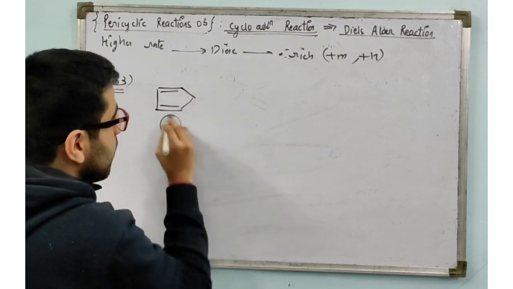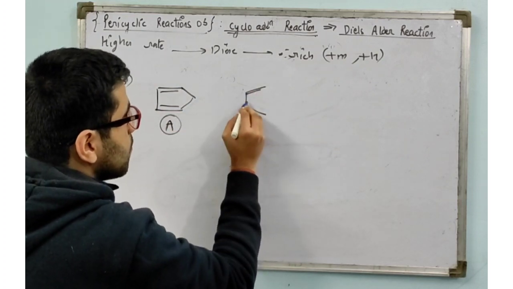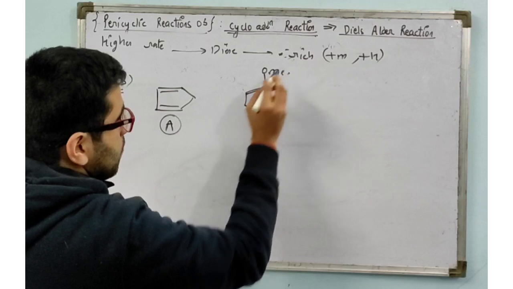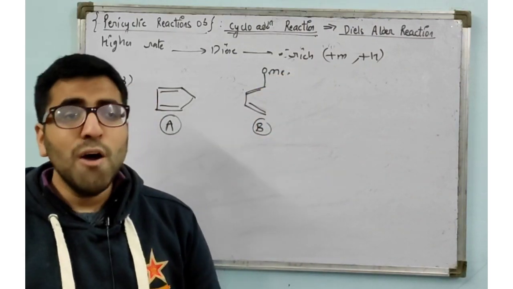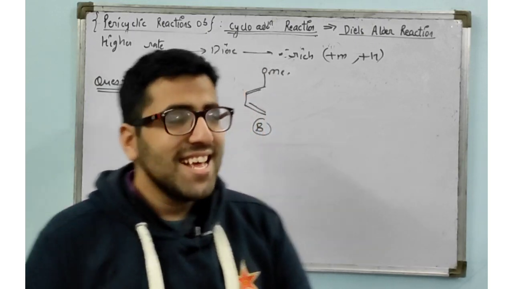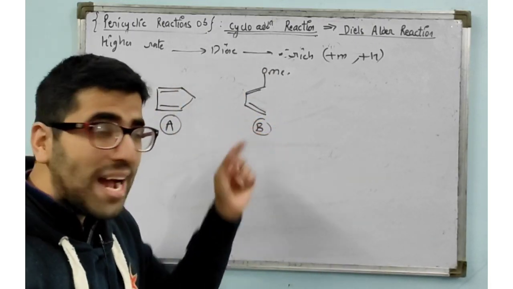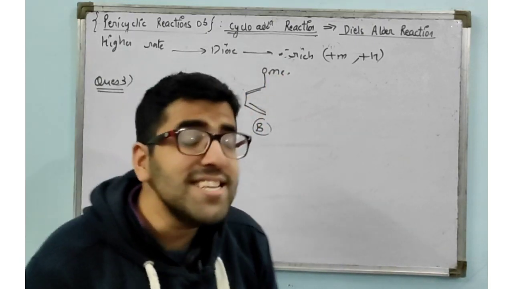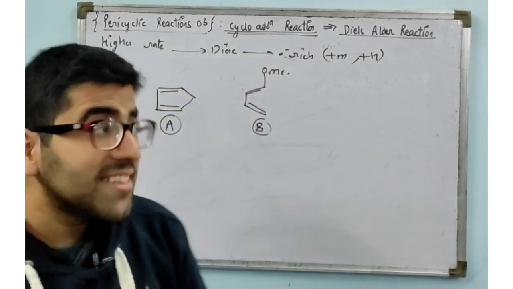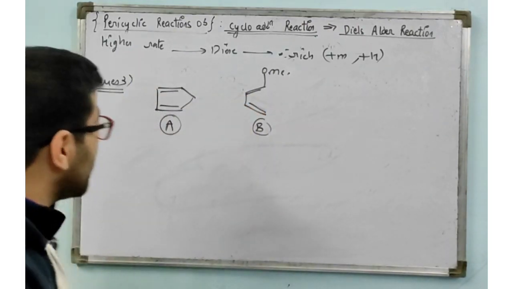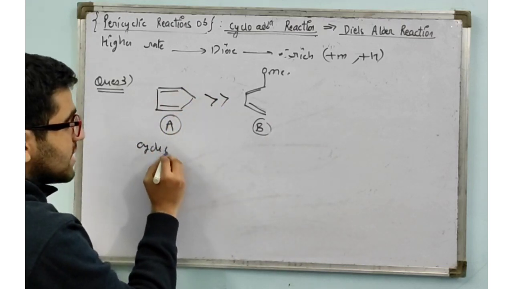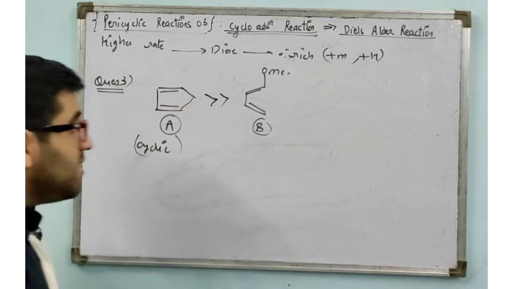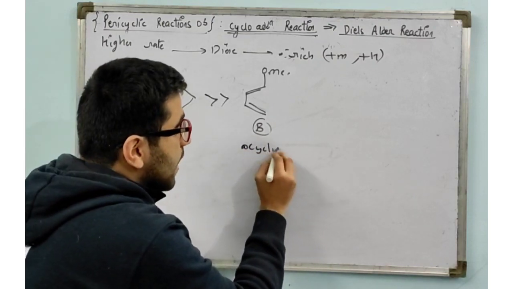This is A and this is B. Now you will say that it has a plus M group and definitely it will have a higher rate, and congratulations, if you have said this, you are getting a 0. You are getting a 0. A has the higher rate because it is a cyclic diene and this is an acyclic diene.